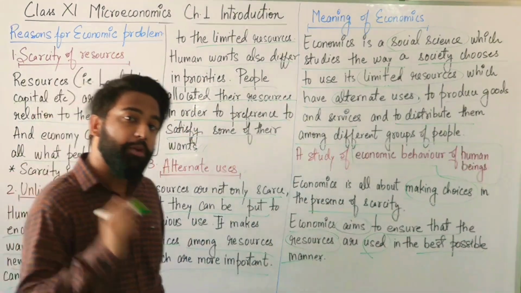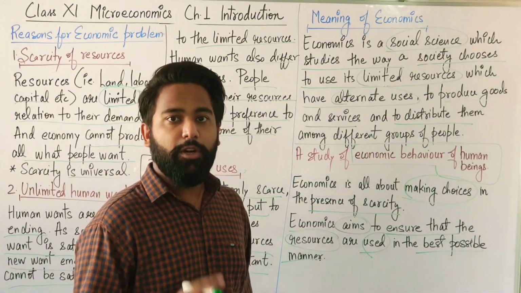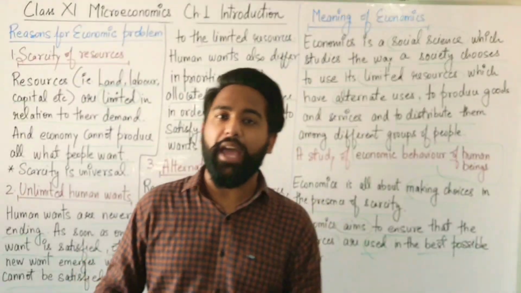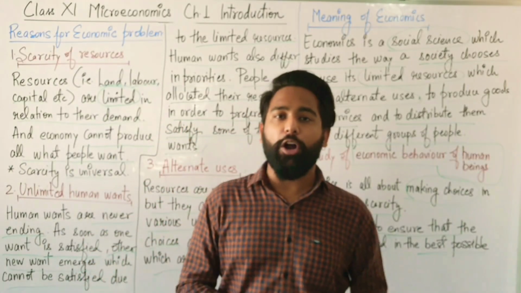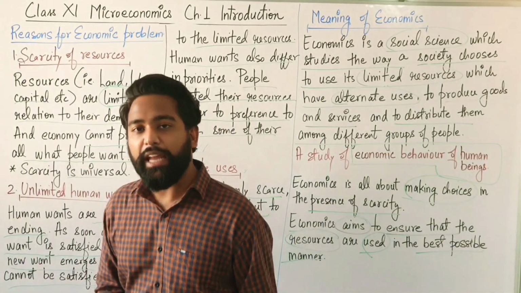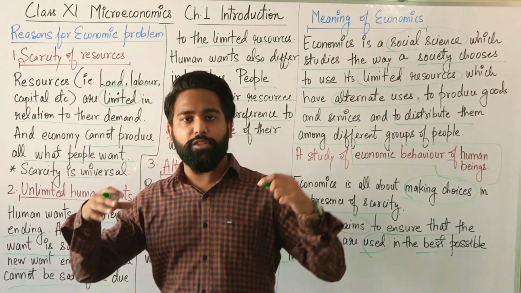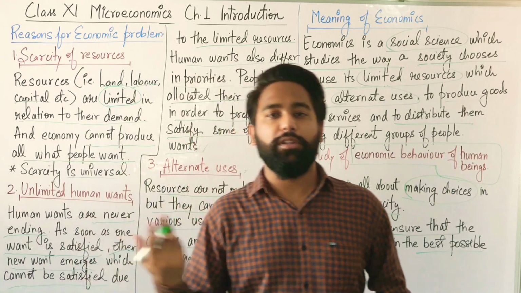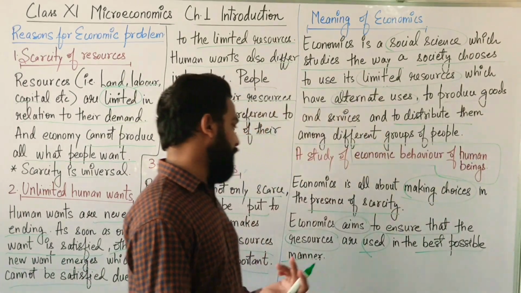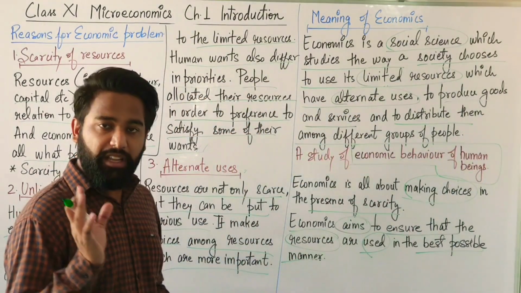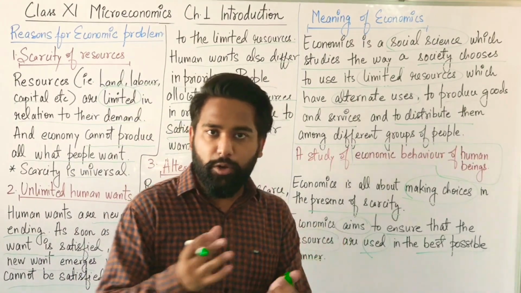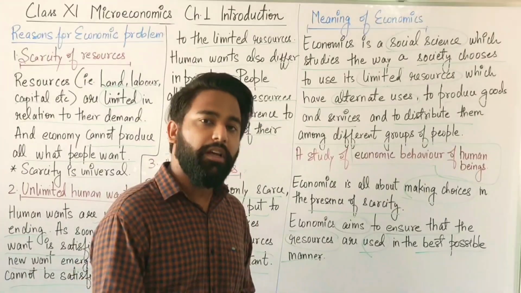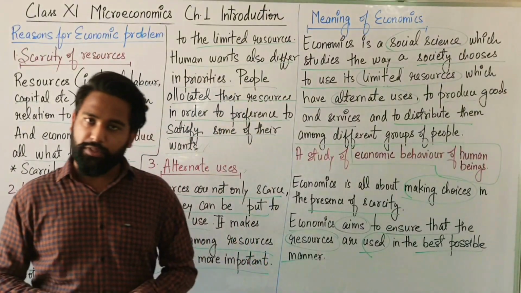The optimum utilization of resources, to use it in a perfect manner, so that we cannot finish it in one day. Suppose there is 1 kg of coal and we utilize all the coal in one day. So that is not the best possible use. But instead, if we use little coal day by day, it will be the best possible manner to use that resource.